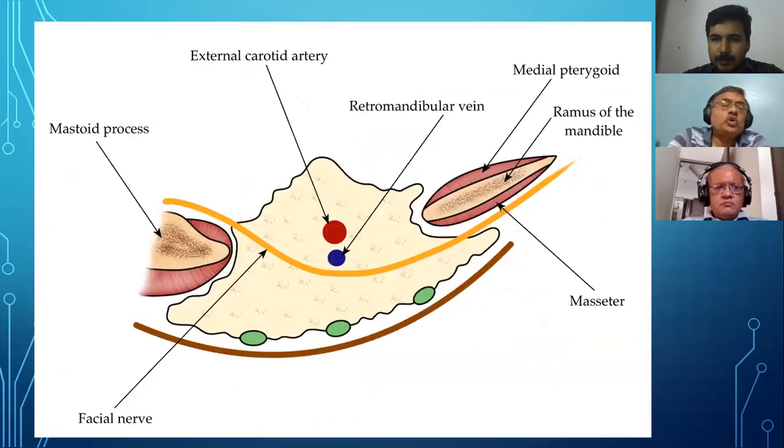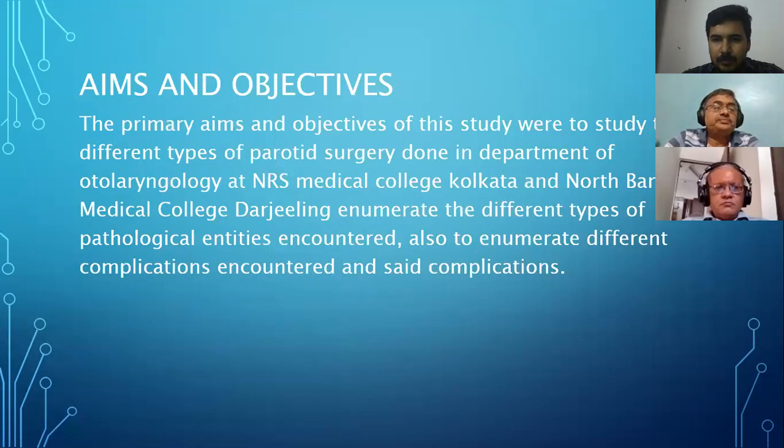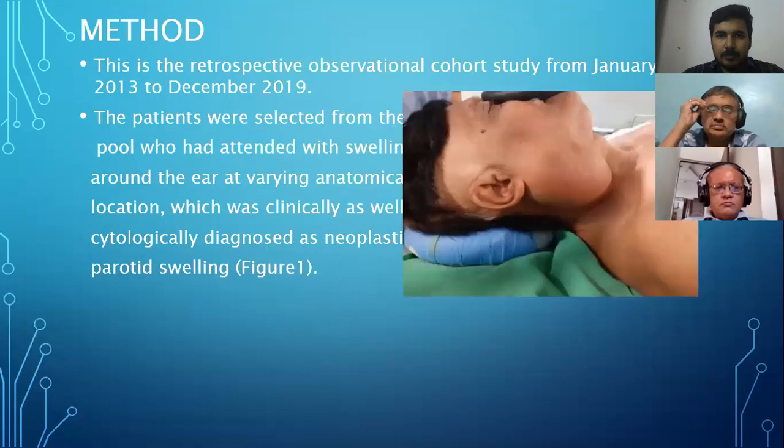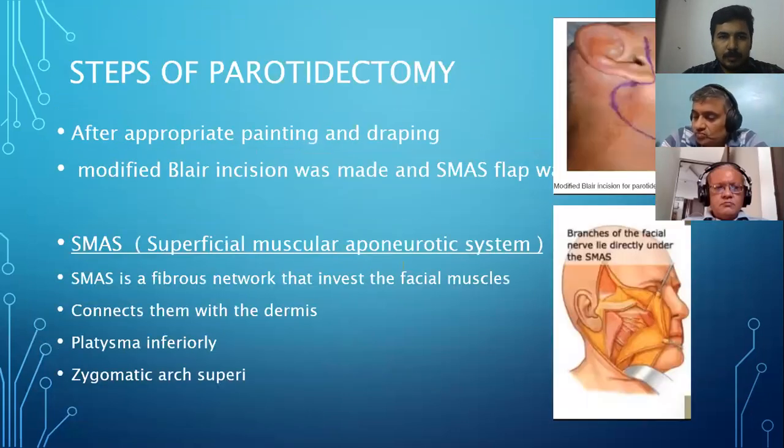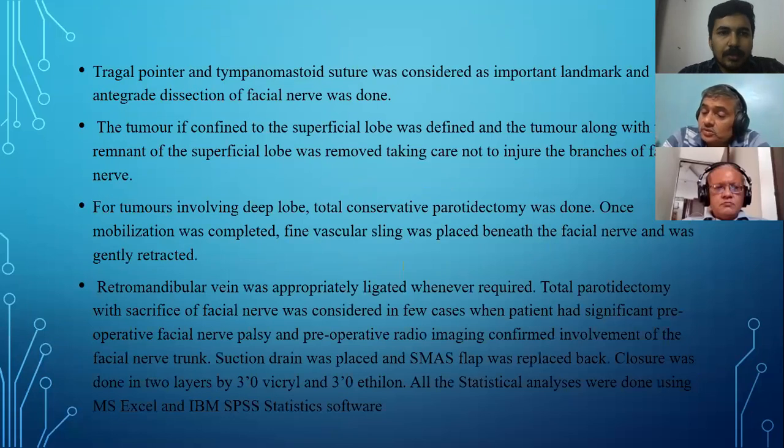Continue. Tragal pointer and tympanomastoid suture were considered as landmark points, and antegrade dissection of the facial nerve was done. The tumor, if confined to the superficial lobe, was defined, and the tumor along with the remnant of the superficial lobe was removed, taking care not to injure the branches of the facial nerve. For tumors involving the deep lobe, total conservative parotidectomy was done.